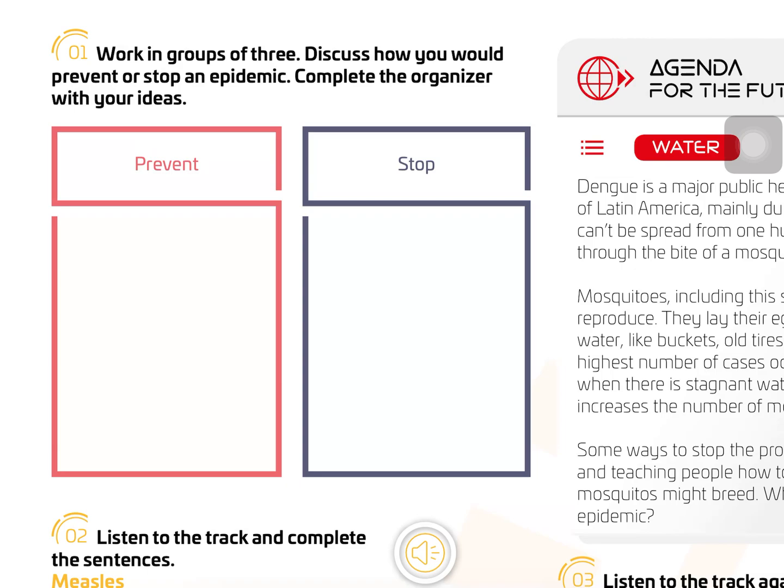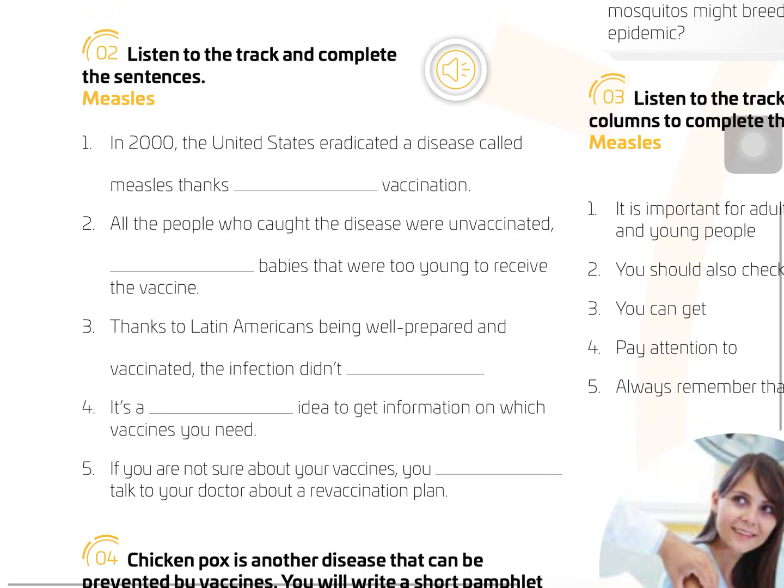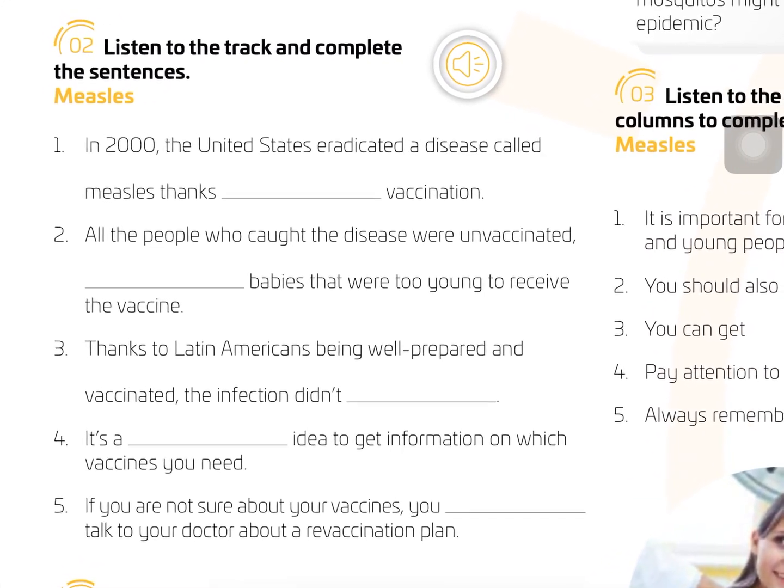Page 16. Work in groups of 3. Discuss how you would prevent or stop an epidemic. Complete the organizer with your ideas. Don't forget that if you cannot work in groups of 3 people, don't worry. You can do it individually.